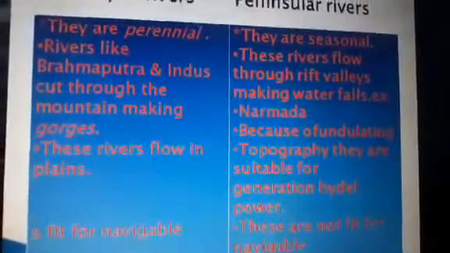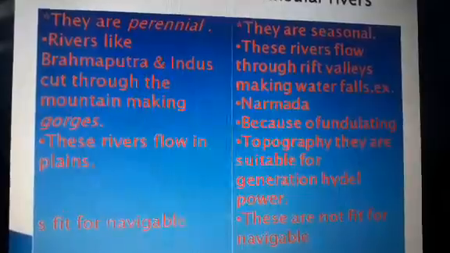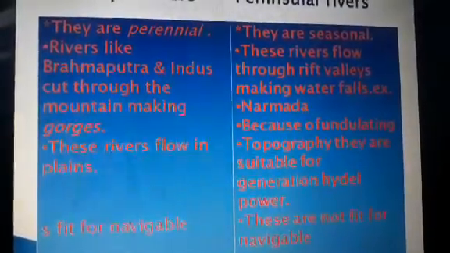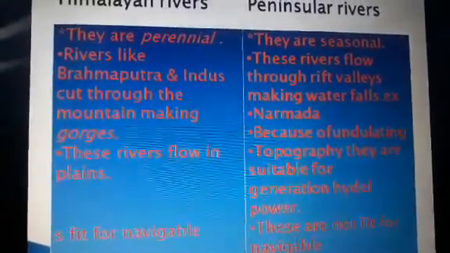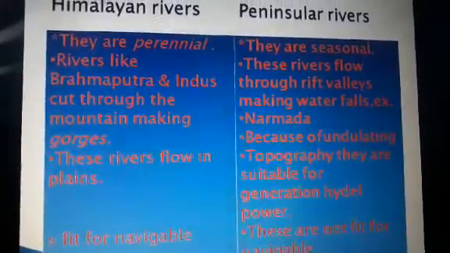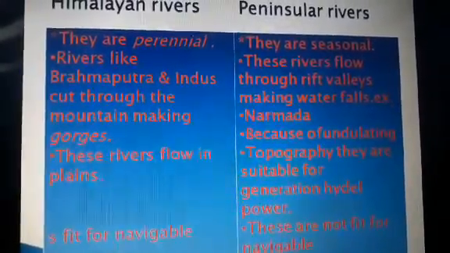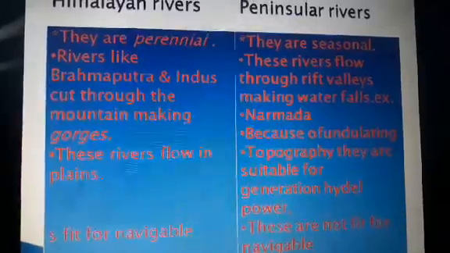As you can see, Himalayan rivers are perennial, meaning water is available throughout the year because they originate from the Himalayan ranges, whereas peninsular rivers are seasonal because they depend only on rainfall.